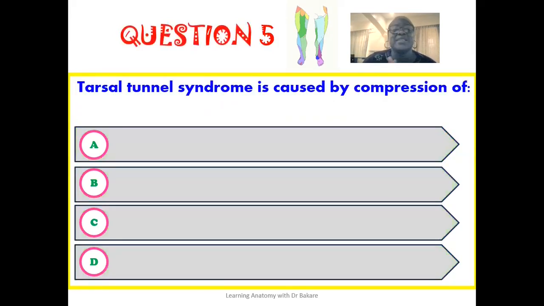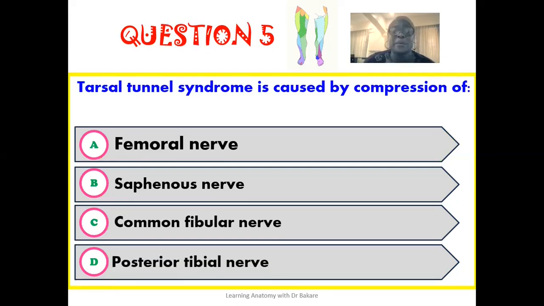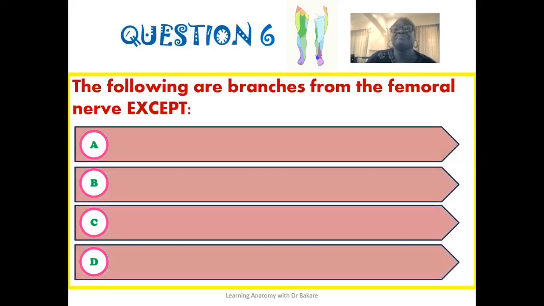The fifth question reads that the tarsal tunnel syndrome is caused by compression of, is it caused by compression of the femoral nerve? Is it caused by compression of the saphenous nerve? Is the tarsal tunnel syndrome caused by the compression of the common fibular nerve? Is the syndrome caused by the compression of the posterior tibial nerve? So which of these nerves is compressed in the tarsal tunnel syndrome?